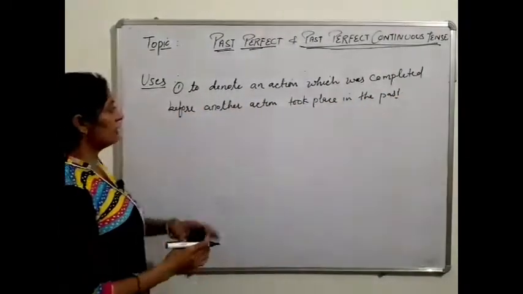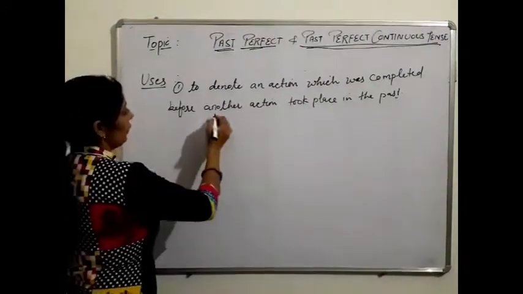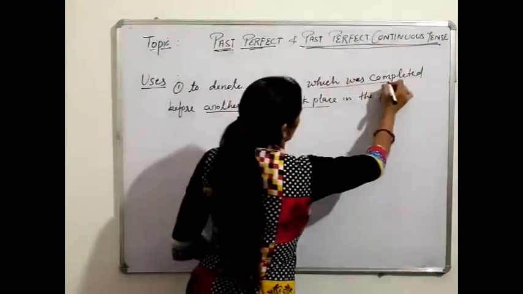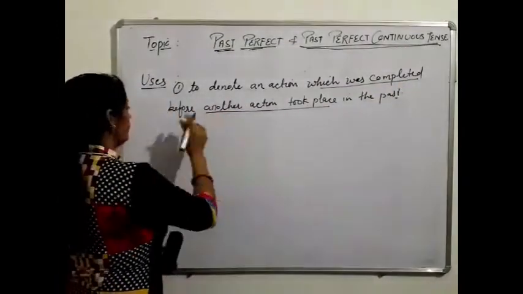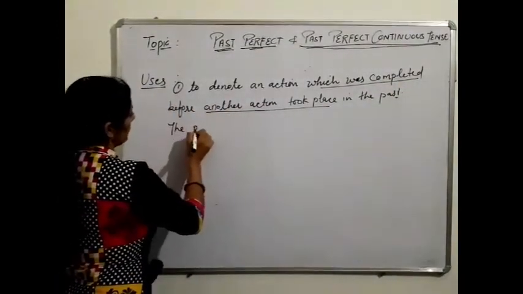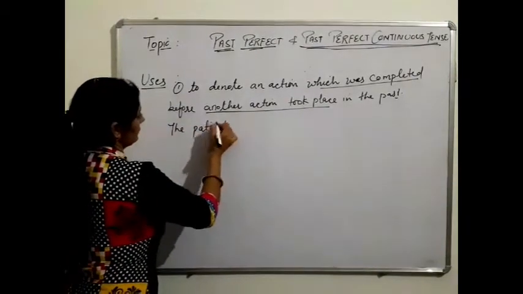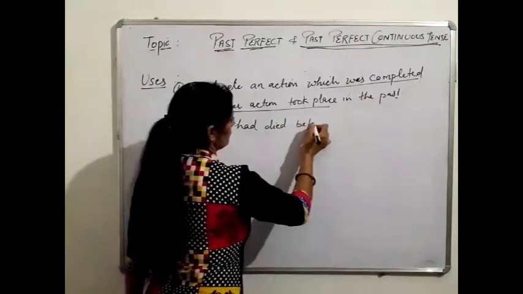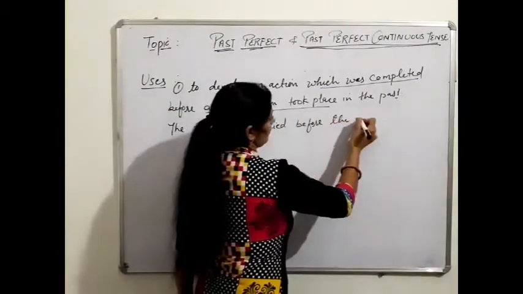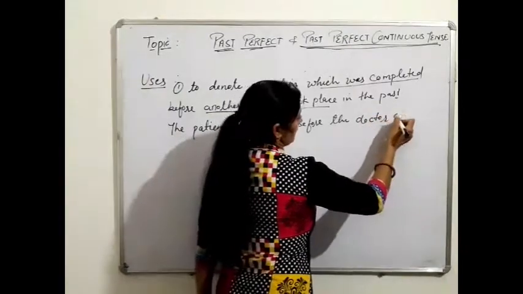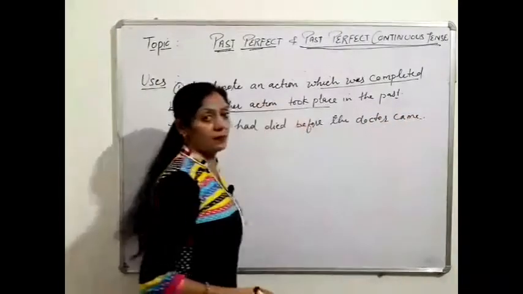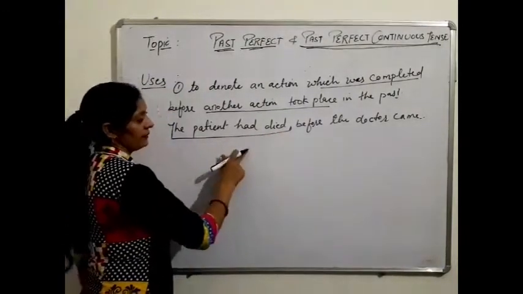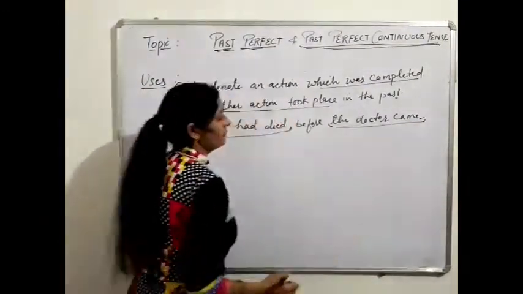Two actions were there in the past, and before another action took place for the action which was completed. For example, the patient had died before the doctor came. See this example. Two sentences, two actions are there. The patient had died, and the next one is the doctor came.